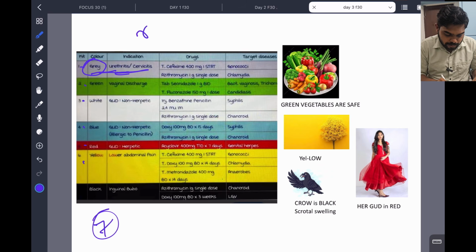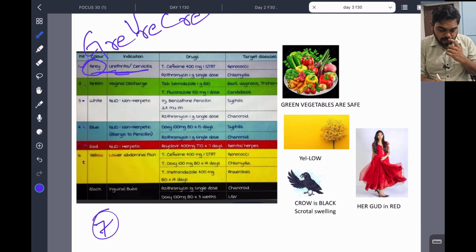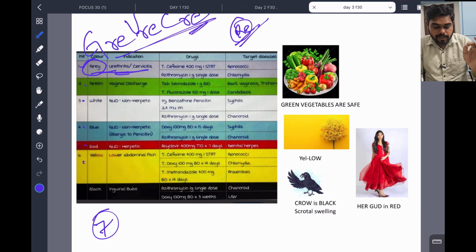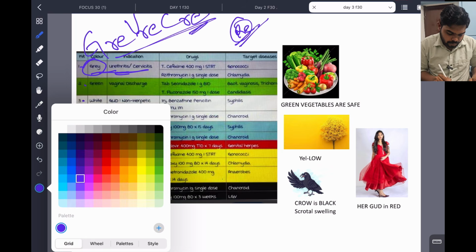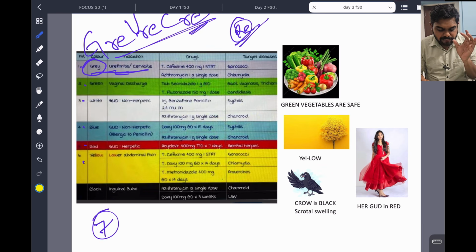Gray, like a mnemonic: cervicitis, urethritis, gray. Okay, gray color. So that is cervicitis or urethritis, gray color. So clear? Okay. So it is a little difficult.